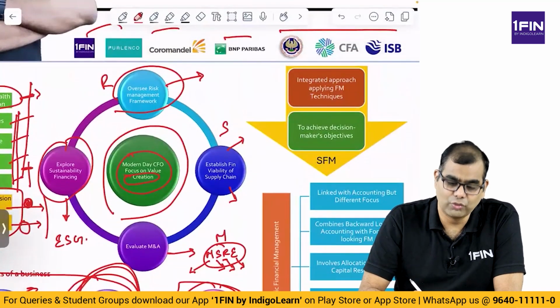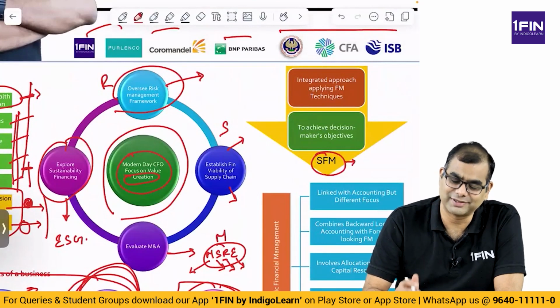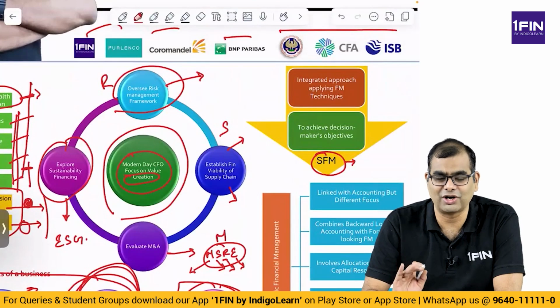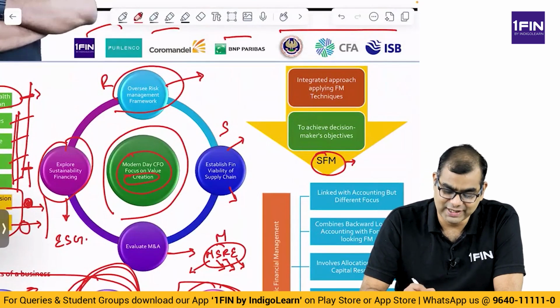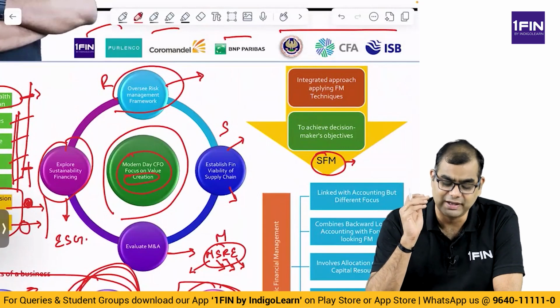Then if you look at this word called SFM, which stands for strategic financial management, the name of this course in the old syllabus, strategic financial management. The word is not gone just because they've changed the chapter name, okay? Strategic financial management, what do we mean by strategic financial management or SFM?